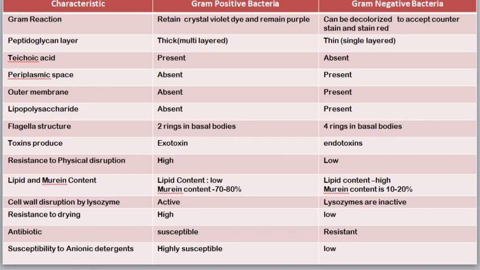Next is regarding lipid and murein content. Since gram-positive bacteria have a thick peptidoglycan layer, the murein content is very high and the lipid content is very low. Whereas if you take gram-negative bacteria, the lipid content is very high because gram-negative bacteria contain LPS, that is, lipopolysaccharide. So the lipid content is very high in gram-negative bacteria, but the murein content is very low because the peptidoglycan layer is very thin. So you should know these kinds of details.